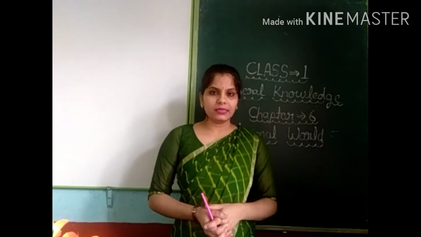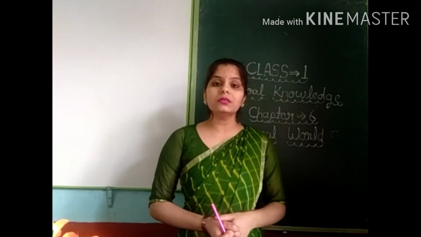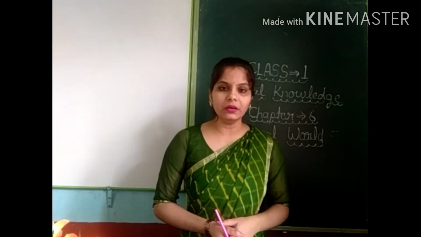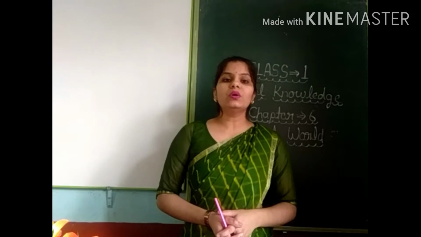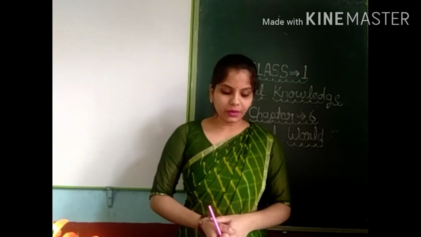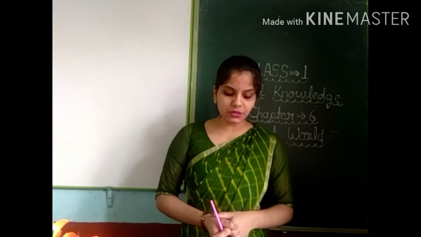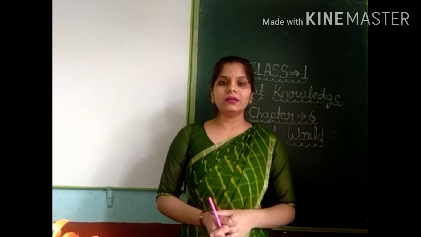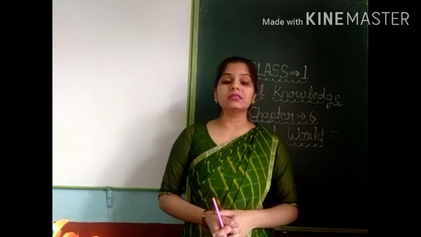Now I start with A. A is leopard. Leopard is a wild animal जो forest में रहते हैं. They are not pet animals or domestic animals. ये wild animals होते हैं. They live only in the forest and the zoo also. Now B is fish. Everyone knows that fish is a water animal. It lives in the water. Now elephant. Elephant is a wild animal.